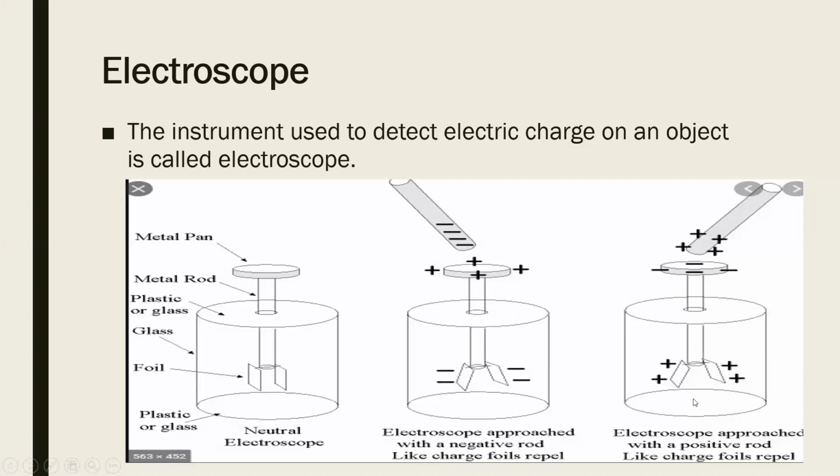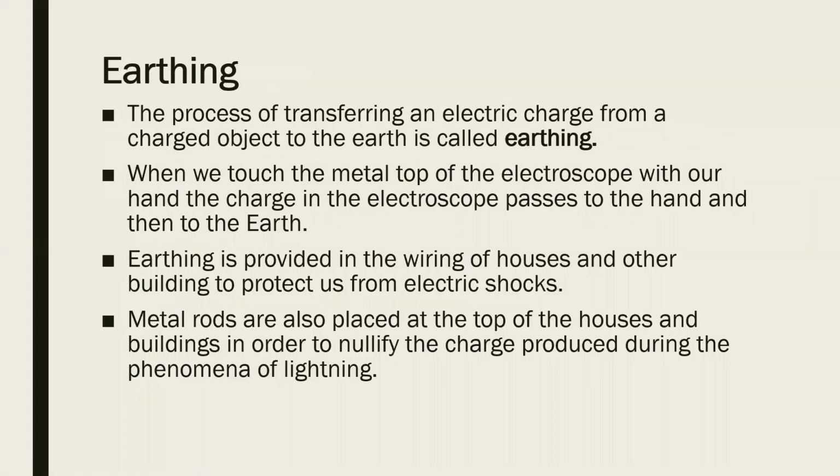So this is how the electroscope functions, and by this we can come to know whether the object which we have taken is charged or not. Now, the next phenomenon is earthing. What is earthing? Firstly, this is the definition of earthing. The process of transferring an electric charge from a charged object to the earth is called earthing.